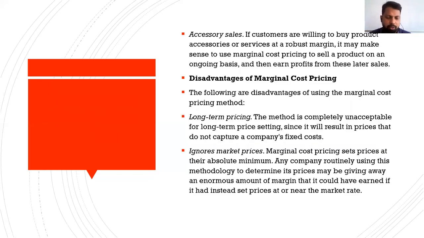the marginal cost pricing strategy. The third one is accessory sales. If the customers are willing to buy the product accessories or services at a robust margin, normally almost all the customers are willing to buy the product accessories or the services at a minimum margin, and such kind of customers they can attract if the firm is going for marginal cost pricing. So that is also one of the advantages of marginal cost pricing.